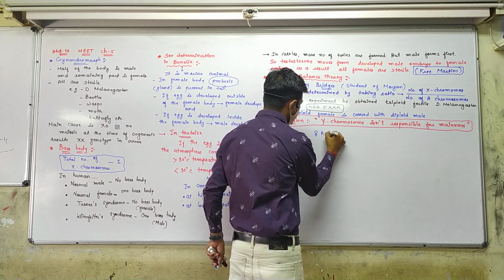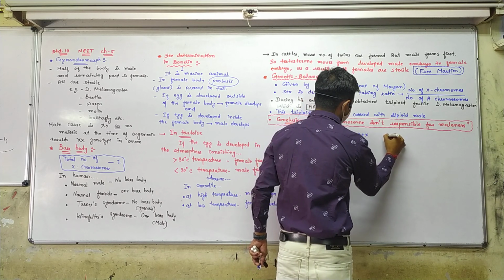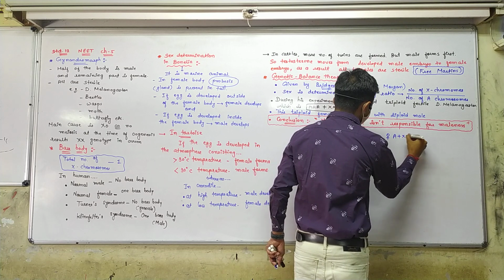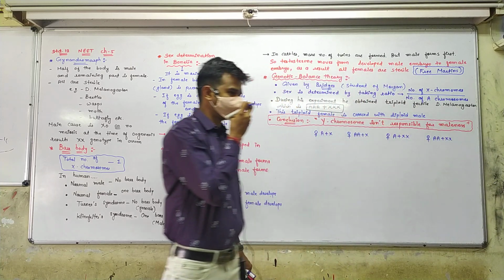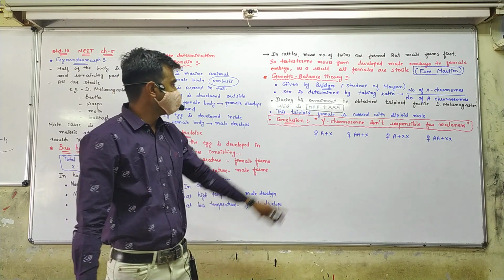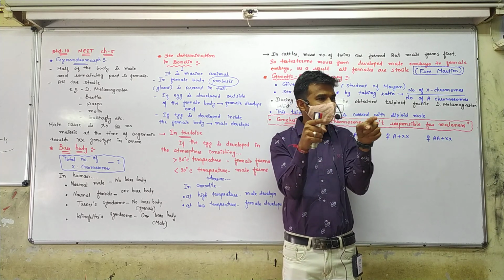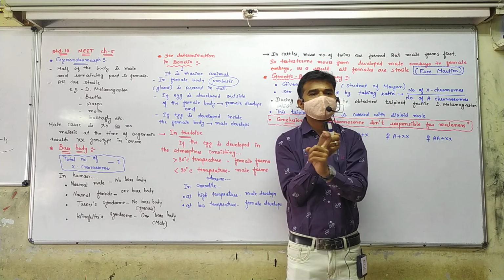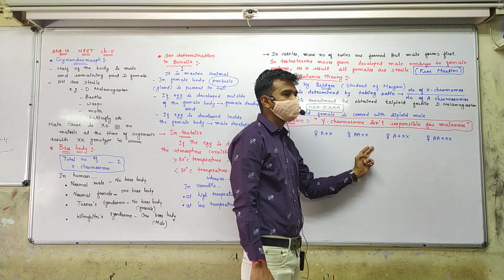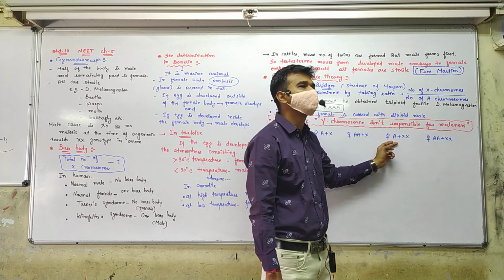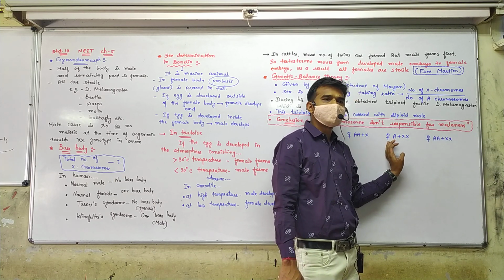Draw the one table here. Female produces number of ovum: A plus X, double A plus X, A plus double X, and double A plus double X. You know that for diploid female, double A plus double X, it produces only one type of ovum, that is A plus X. But triploid female consists of one autosome, one sex chromosome; two autosomes, one sex chromosome; one autosome, two sex chromosomes; and two autosomes, two X chromosomes. So many types of ovum are found here.